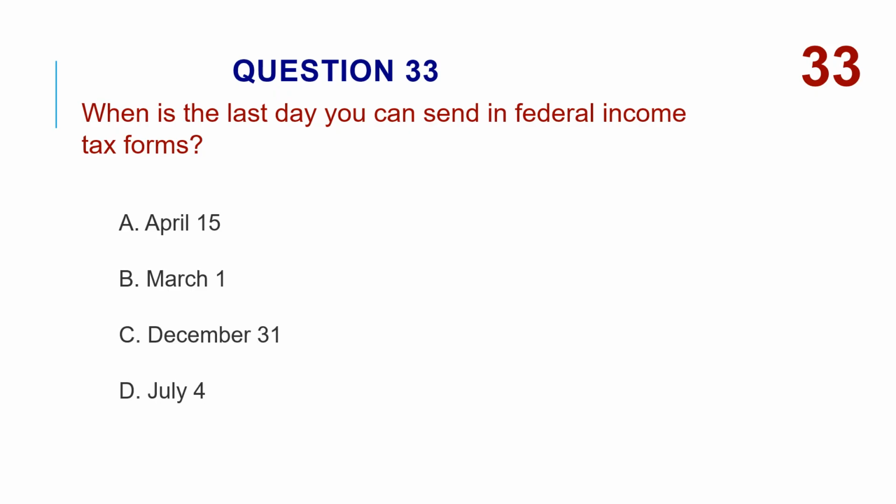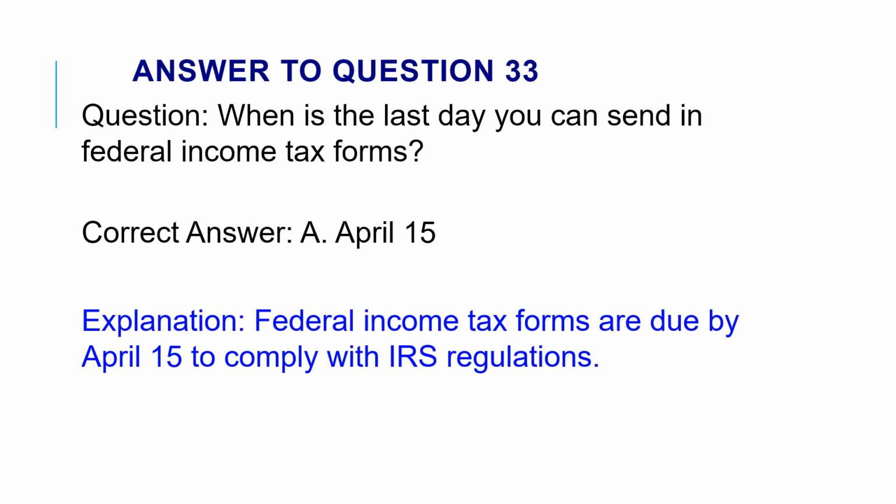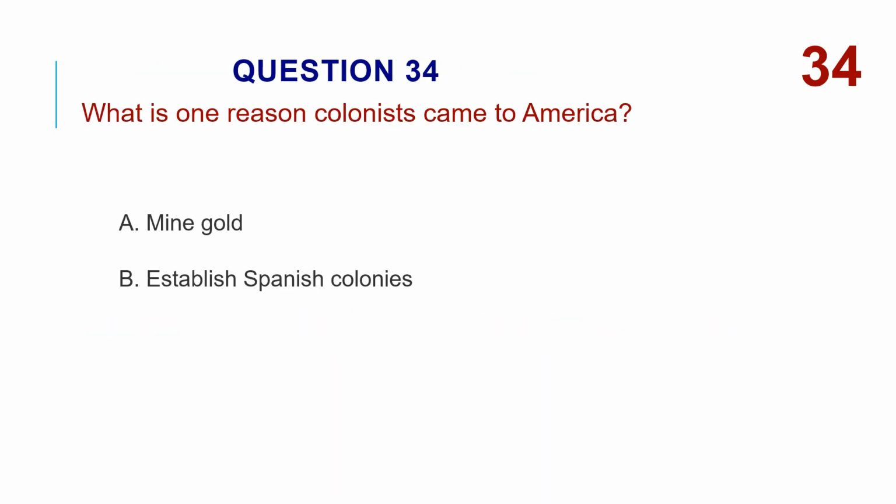When is the last day you can send in federal income tax forms? A. April 15th. B. March 1st. C. December 31st. D. July 4th. The correct answer is A. April 15th. Federal income tax forms are due by April 15th to comply with IRS regulations.